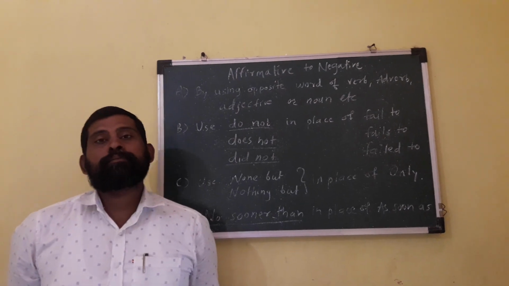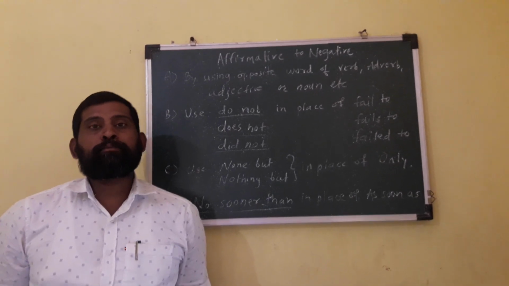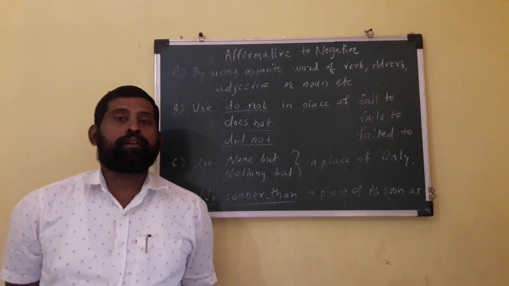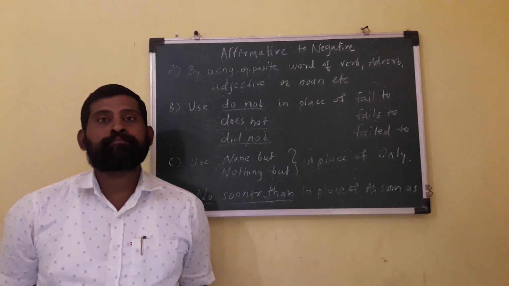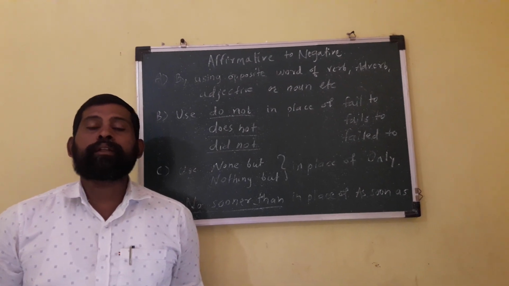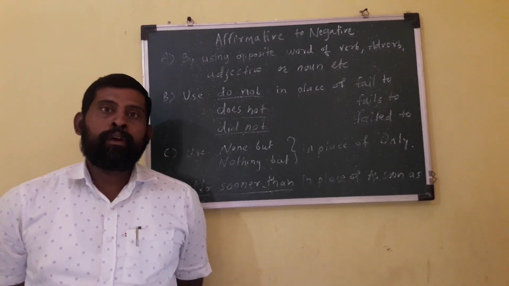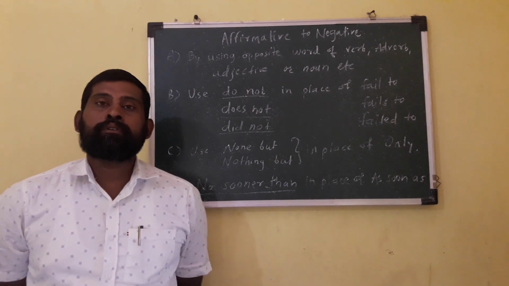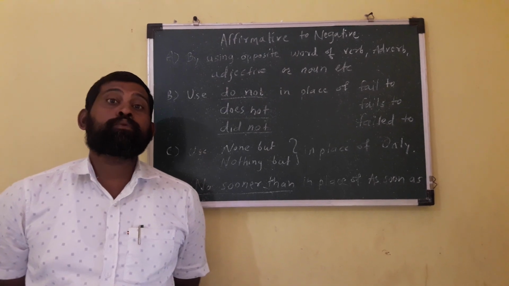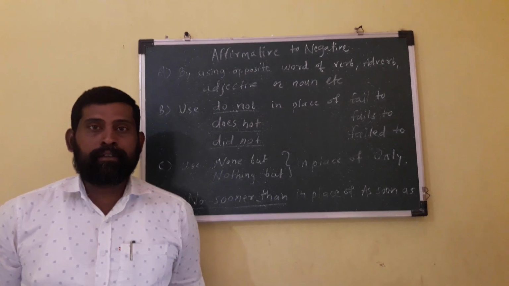Good afternoon, students. In the previous lecture, we learned the types of sentences. There are four types as we have learned: statement, then interrogative sentence, then exclamatory sentence, and imperative sentence. Each type has two subpoints. In statement, we learned there are two types of sentences, that is affirmative sentence and negative sentence.